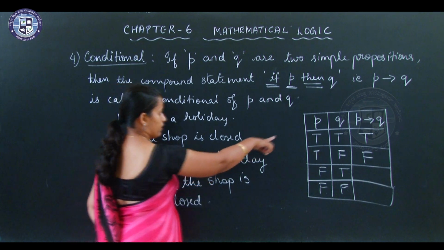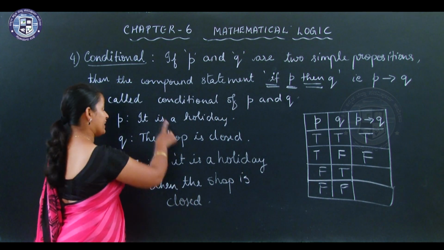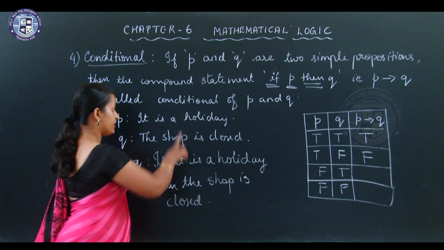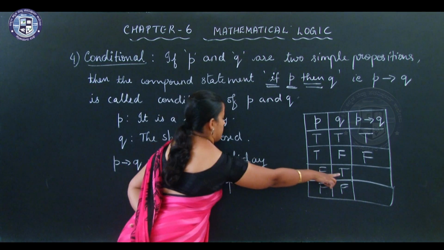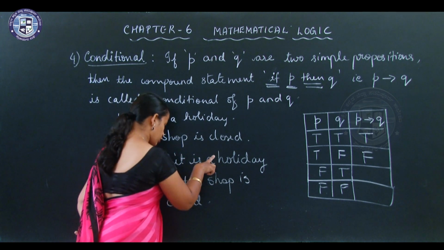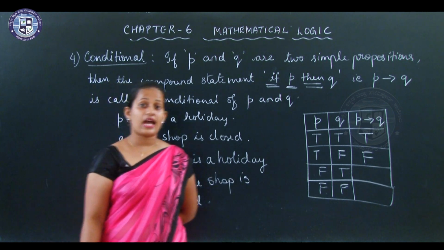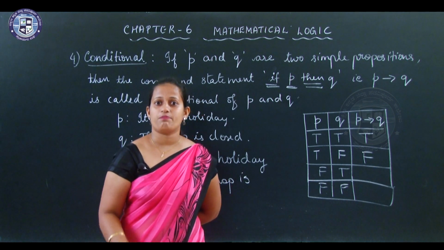Now the first statement is false, the second one is true. So it is not a holiday but the shop is closed. So if it is not a holiday, then the shop is closed. Can that happen? Yes, it can happen.